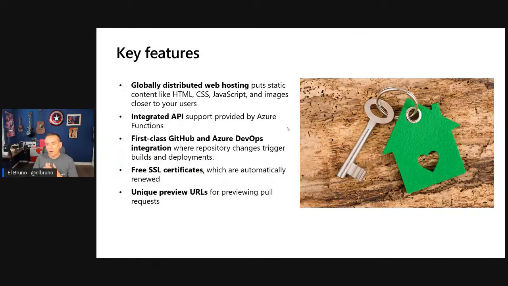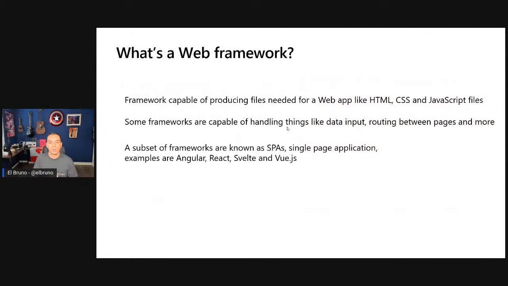APIs are amazing. And of course, it's Azure, so we have globally distributed web hosting, you have regions, you have a lot of stuff that you can do there. And hey, if you are starting, you even have free SSL certification, and you have preview URLs, so you can start to see how you can do this. And I love that if you are working with branches, for example, different branches for main, production, pre-production, testing, or whatever, you can even have different URLs for each one of them. So it's super cool.